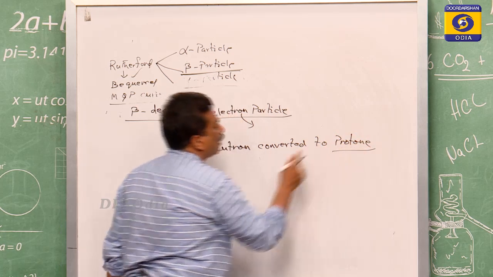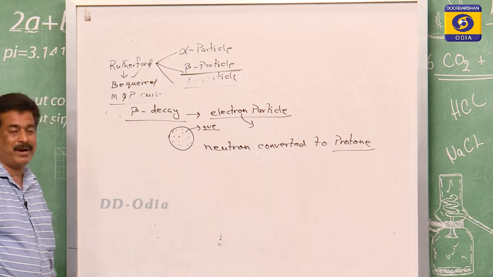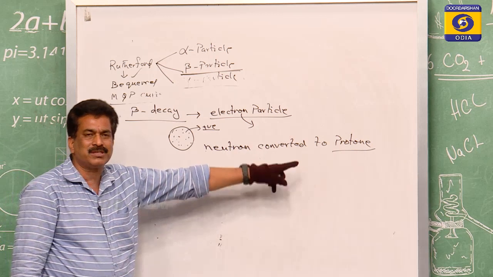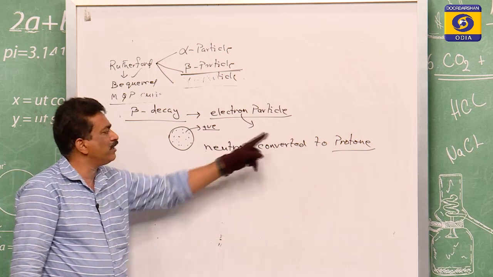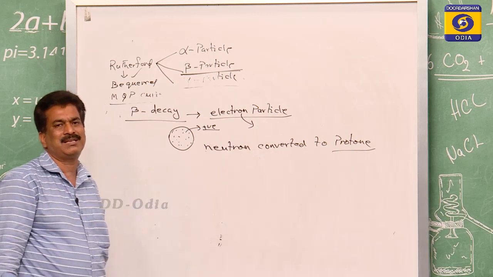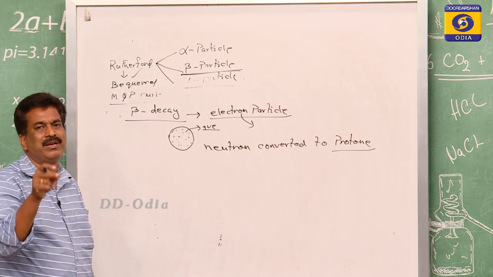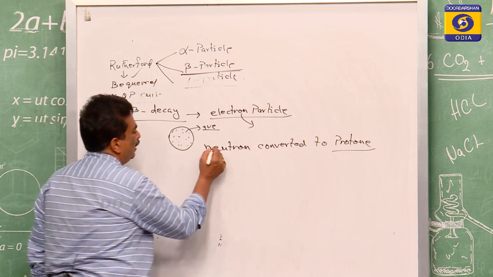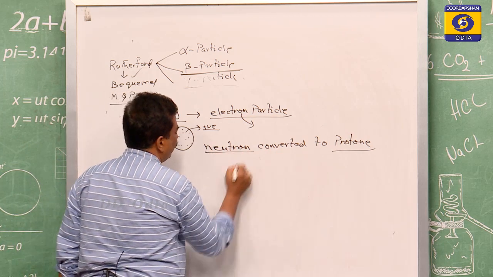The neutron is neutral, the proton is of positive charge. So when the neutral becomes positive charge, to satisfy the nuclear forces nature, the charges must be conserved.